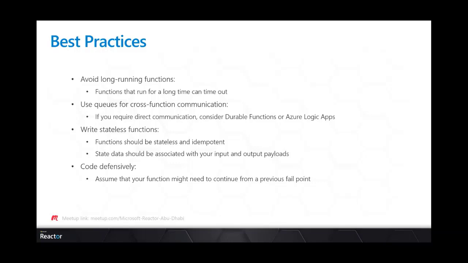And finally, we need to code defensively. We need to assume that the function might need to continue from a previous fail point, which is not handled natively with the function. So we need to make sure that our code can handle that via the queues or via other sources in Azure.